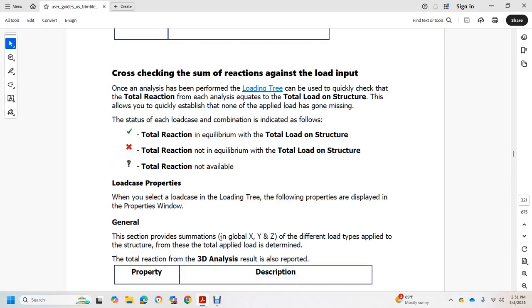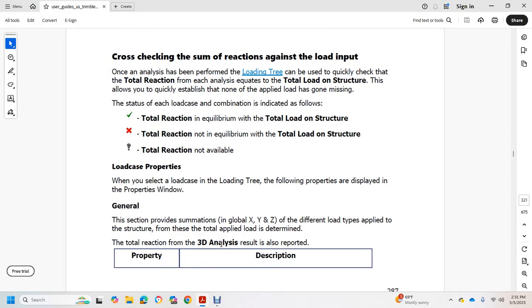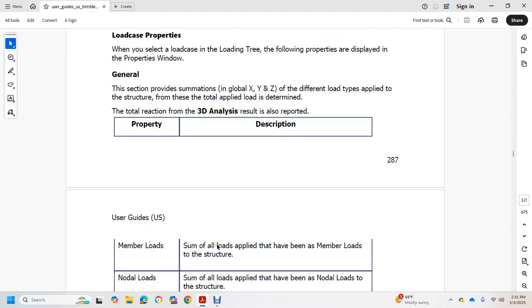Load case properties: when you select the load case from the loading tree, the following properties are displayed in the property window. The General section provides summations in global X, Y, and Z. The different load types applied to the structure; these totals apply the loads to determine the total reaction. 3D analysis results are reported by property and description.